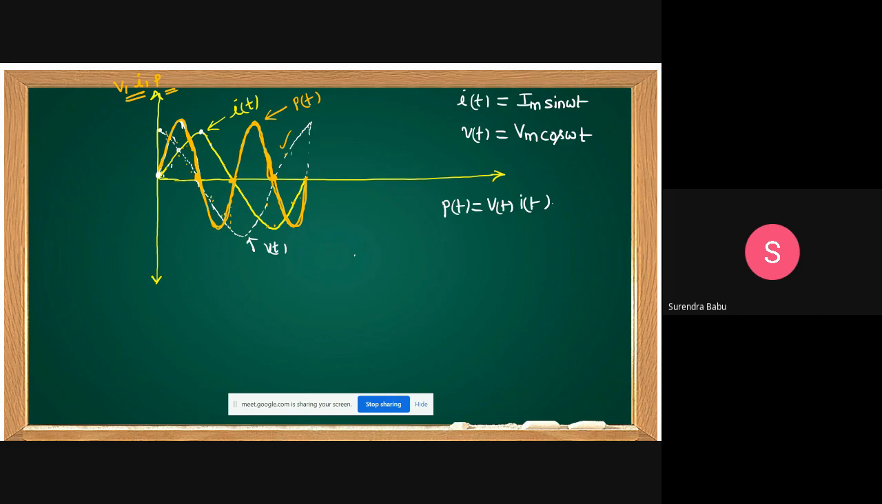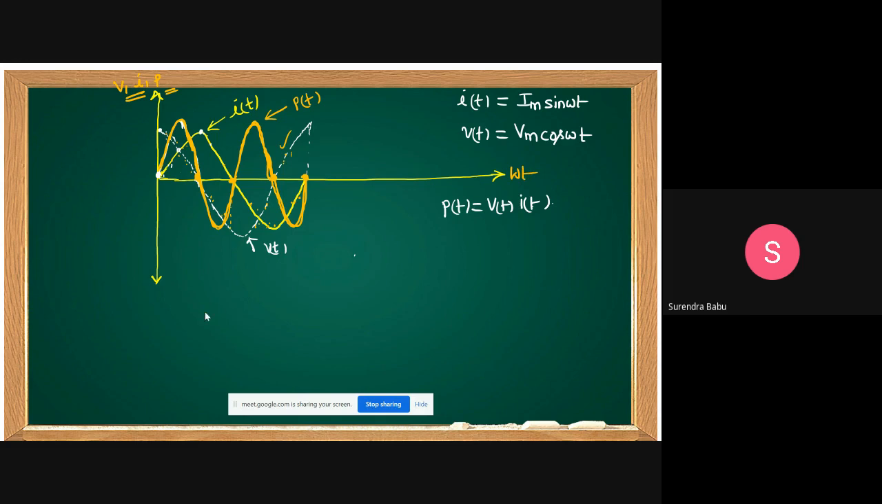Next. Current, voltage: negative, negative, positive, negative, negative, positive. At this point voltage is 0, so the product is 0. Next, current and voltage. But here voltage is 0. That's why the instantaneous power equals 0. If you check, negative, negative, positive, positive, negative, positive, like that you can multiply. This is the power curve for an inductive load.